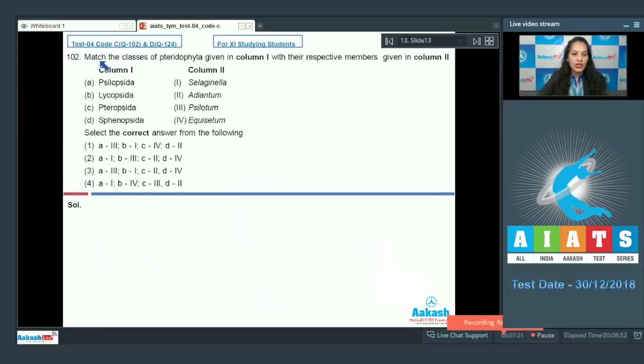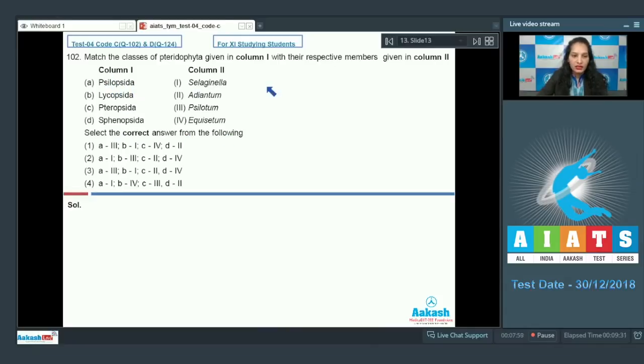Question number 102. Match the classes of Pteridophyta given in column 1 with their respective members given in column 2. In column 1, you have the classes of the Pteridophytes, and in column 2, these are the members of the classes. So, you have to match column 1 to column 2. A. Psilopsida, Selaginella. B. Lycopsida, Adiantum. C. Pteropsida, Psilotum. D. Sphenopsida, Equisetum. Select the correct answer from the following.